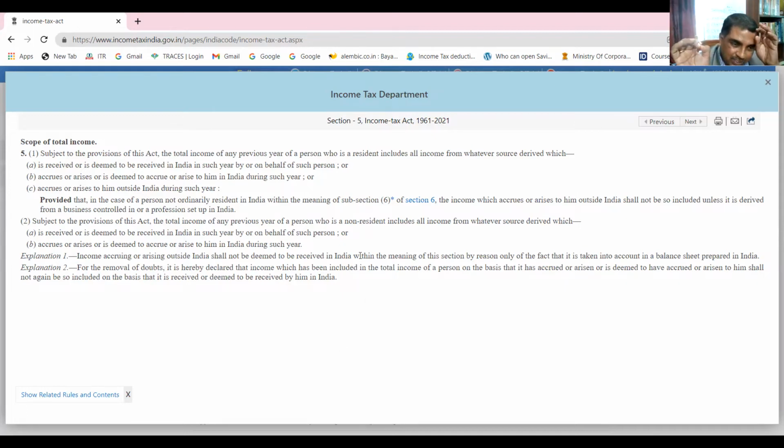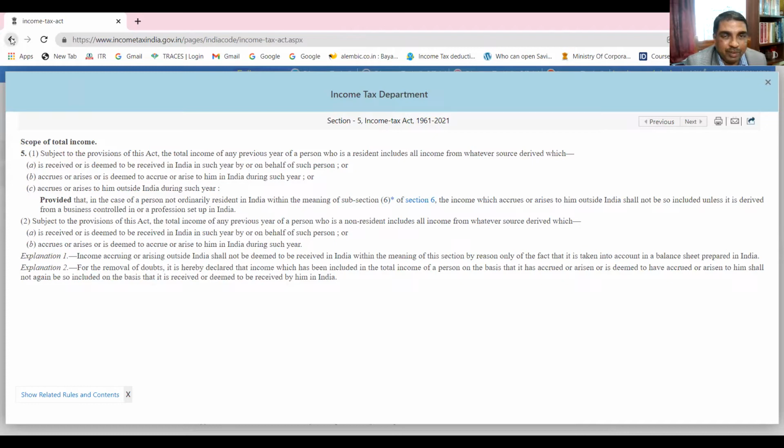I will be explaining all these things later on when we learn residential status. Just keep in mind that whether a person is a resident and ordinary resident, we need to know the person's residential status, then only we will be able to compute the total income. Okay.